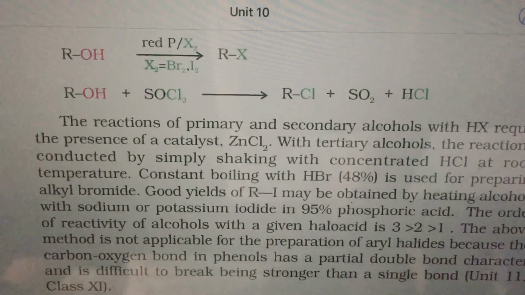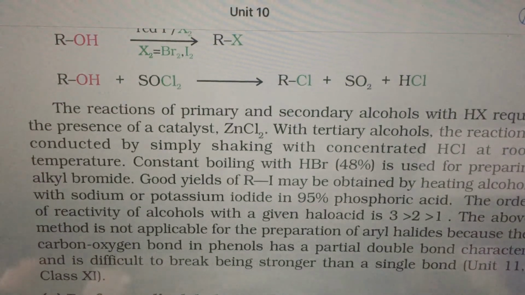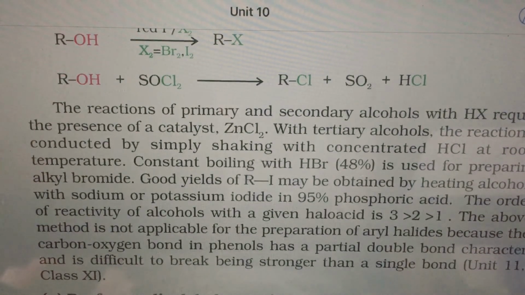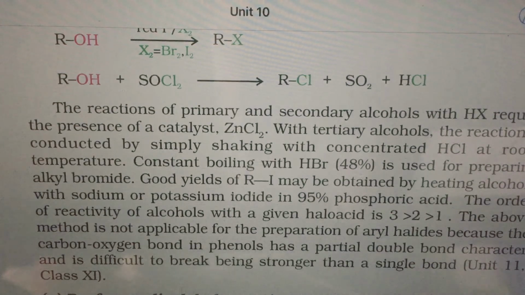So this first method is useful in two ways: to distinguish primary, secondary, tertiary alcohols using Lucas reagent. In this reaction, you can see if you take a tertiary alcohol, immediately it reacts with Lucas reagent so that the solution immediately becomes cloudy. Secondary alcohol, the OH group goes slowly and Cl entry takes a little time. Therefore, it takes 5 to 10 minutes. Then the solution becomes cloudy. Tertiary alcohol reacts immediately. Secondary alcohol reacts slowly. Primary alcohol does not react without heating.